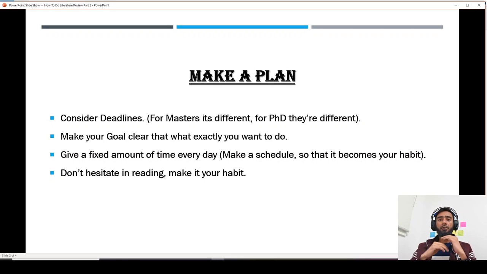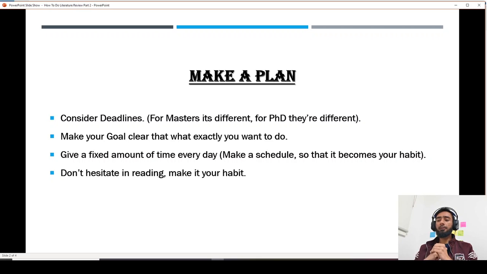In order to carry out a literature review, in the previous part we discussed that you have finalized one field, that is, on which field or domain you are working or which problem you are going to tackle. So what you have to do further is make a plan by considering the deadline. For example, for a master's, you cannot carry out a literature review for like 1 year. The maximum duration should be 6 months, or 4 months, 6 months, depending upon the time constraint. Or if you are going to do a literature review for a PhD, it could be from 6 months to 1 year, depending upon the requirement for your project.